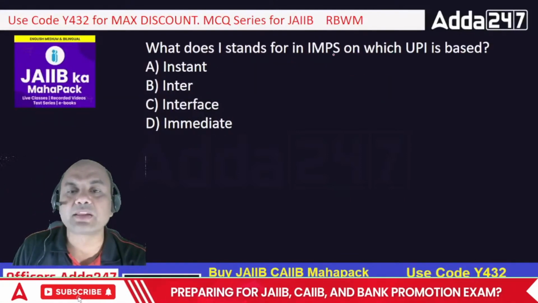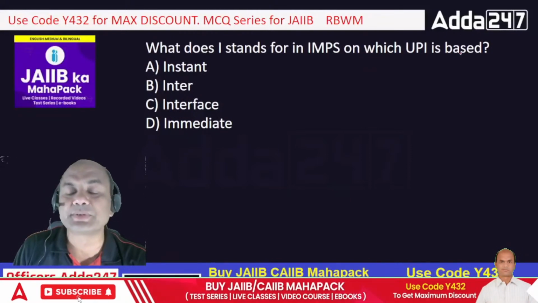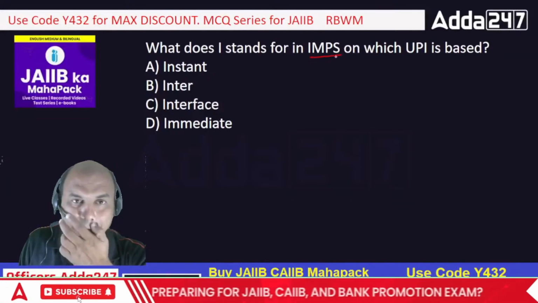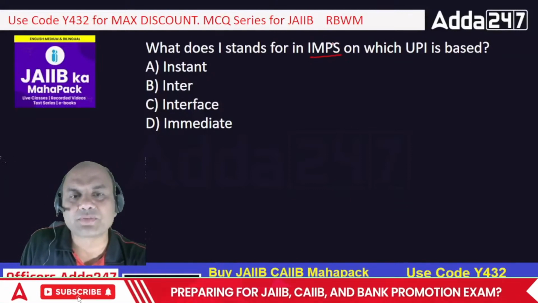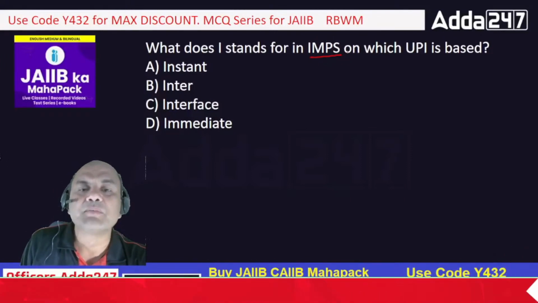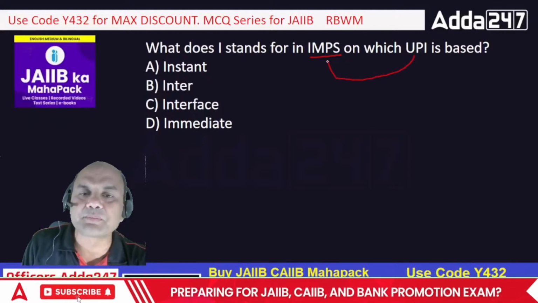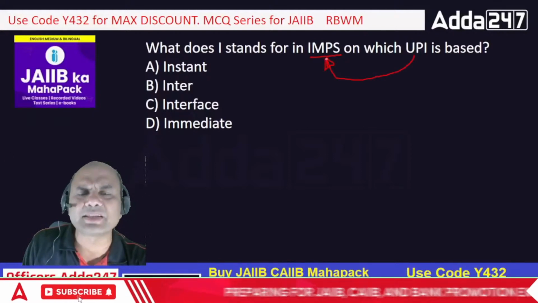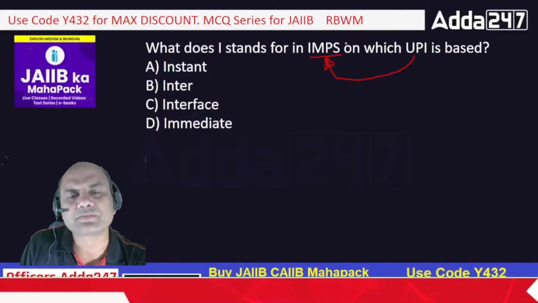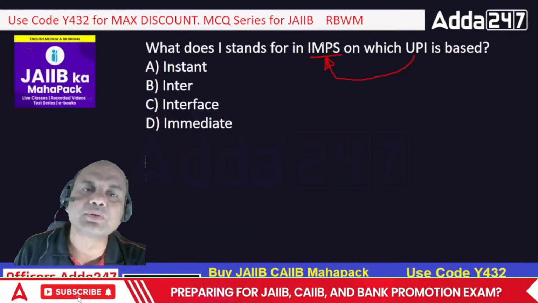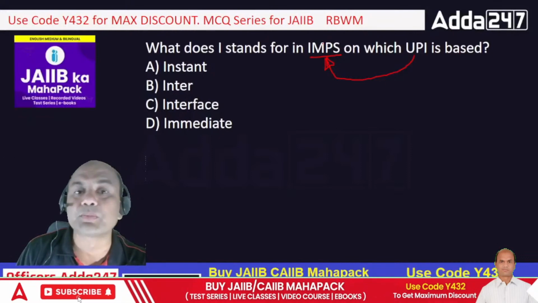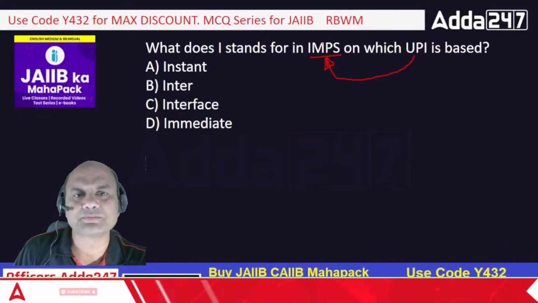What does I stand for in IMPS, on which UPI is based? Now, see here, many of us feel this IMPS is gone, right? Immediate money transfer, it's gone. But remember, UPI is based on IMPS. IMPS is not gone. Some banks had IMPS earlier. So now they say, where is IMPS? It's not used. Did anyone amongst you use IMPS earlier? Some few years back, 1 year back, 2 years back, before UPI. Did anyone use any IMPS system?